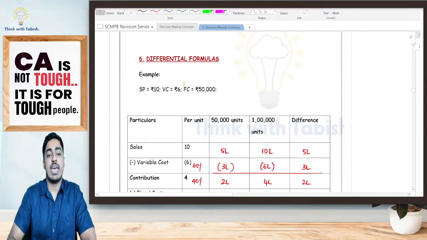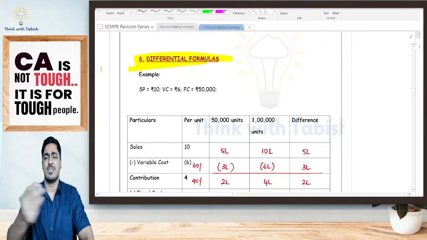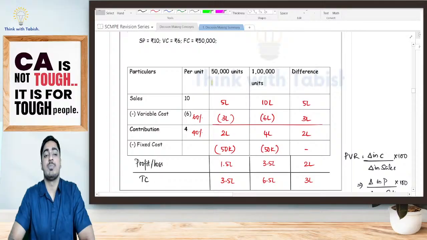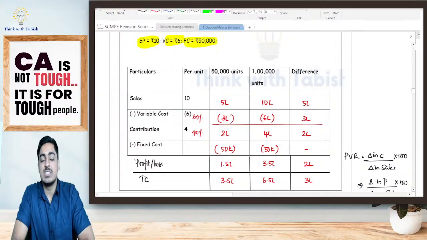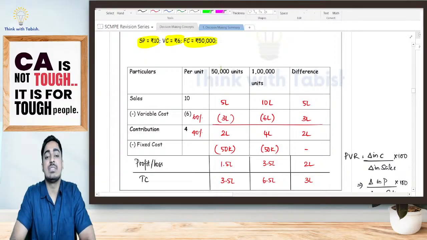Yes, next we have differential formulas, the final amongst the basic formulas. Suppose, a different example: I'm selling a pen at 10 rupees. Variable cost is 6 rupees. Fixed cost is 50,000. If I am selling 50,000 pens, what is my total sale, students?